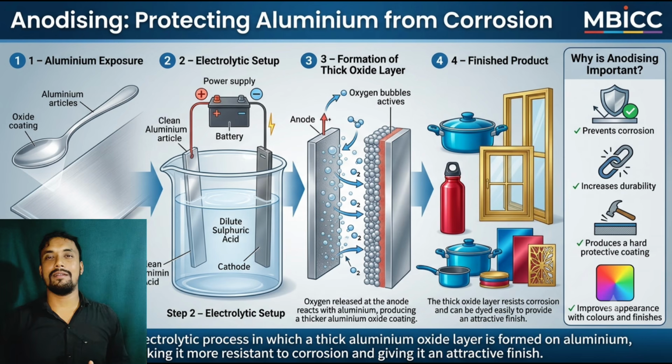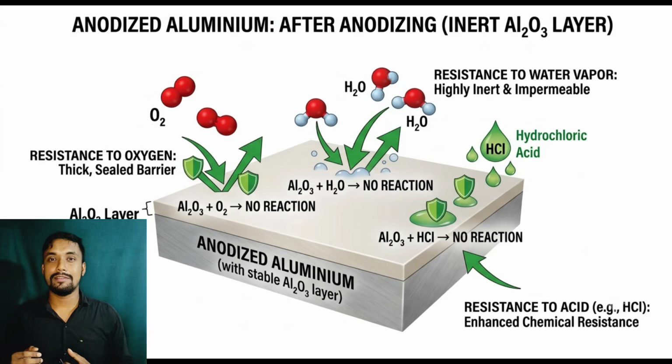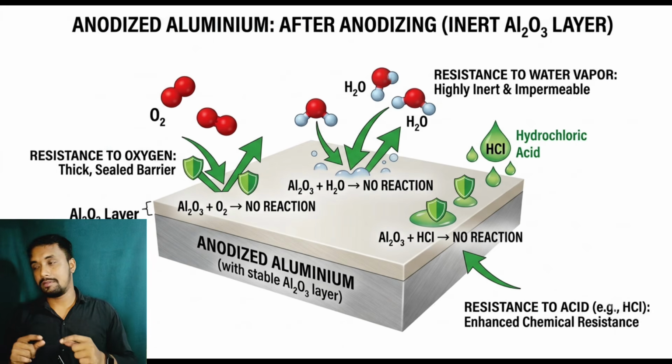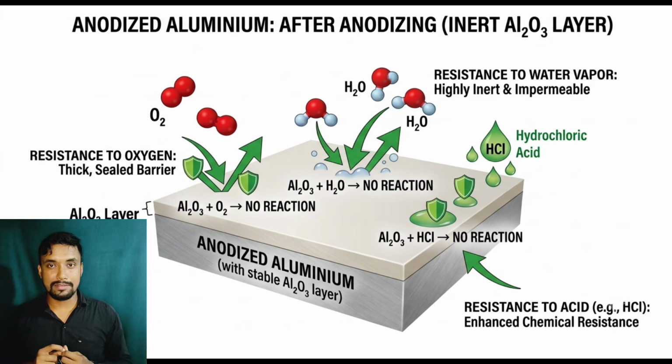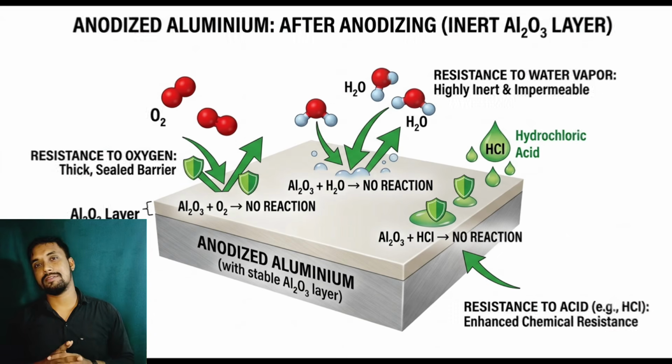As it forms a layer, when oxygen, water vapor, or acid comes in contact, aluminium doesn't react with these things directly. Rather, the layer formed over the aluminium reacts with these things. In this way, aluminium is safe from corrosion, and this process is called anodizing.